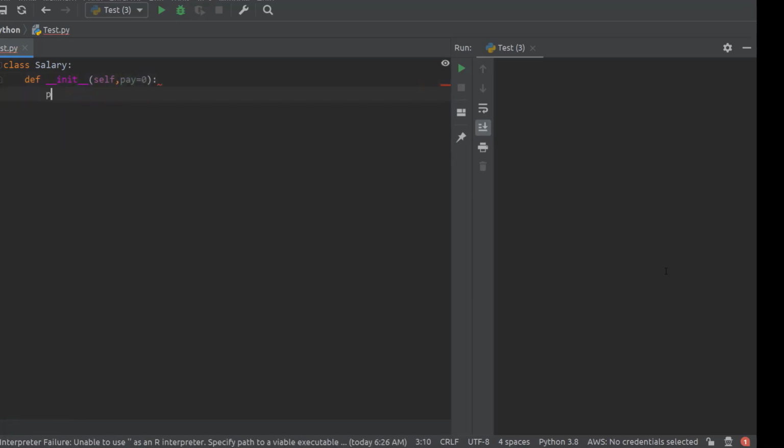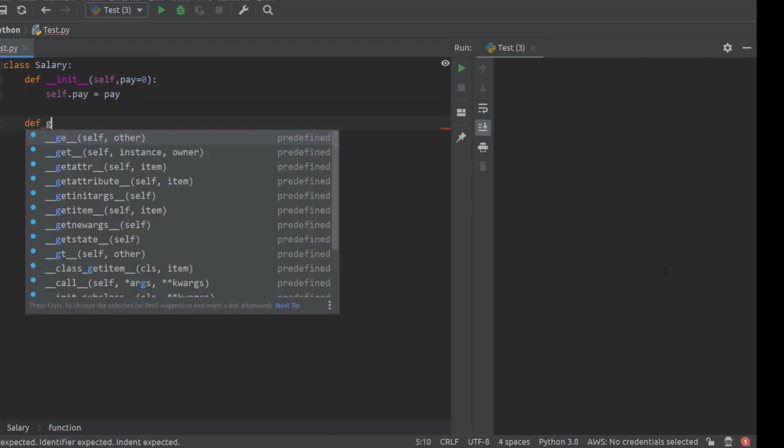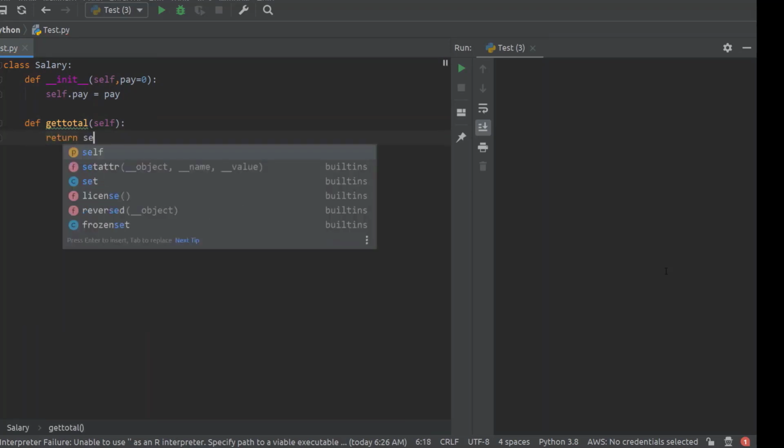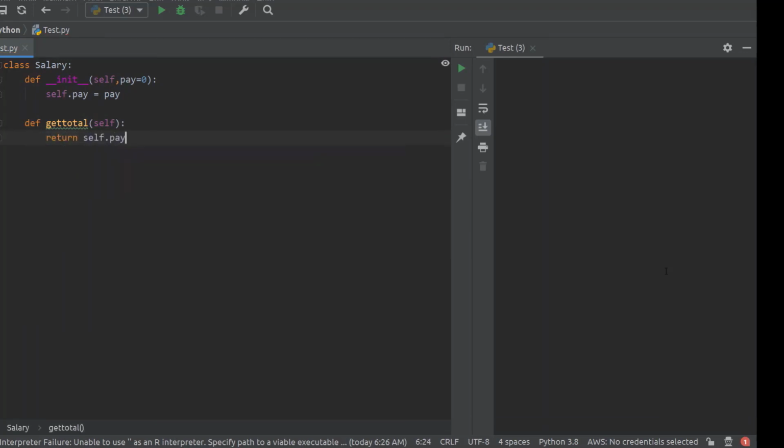Okay, so here we are creating one variable, say pay, that we are initializing through this constructor. There is another method, the get total method. Through this method we are just returning the salary of 12 months, like self.pay into 12. So there is one class, Salary, with only one attribute, that is pay, and a get total method which returns the salary of 12 months. Now we are writing one class, Employee.